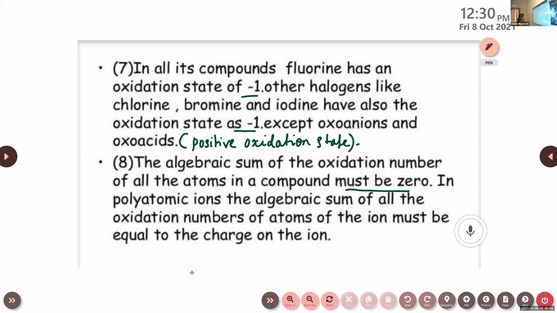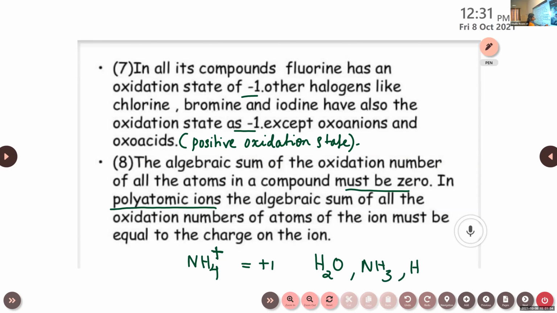In polyatomic ions, the algebraic sum of all the oxidation numbers of atoms of the ion must be equal to the charge on the ion. For this one, we can write the example NH4+. Here you can see atoms combined together, right? But there is one common charge that is considered as a polyatomic ion. In this case, the sum of the oxidation numbers will be considered as +1.